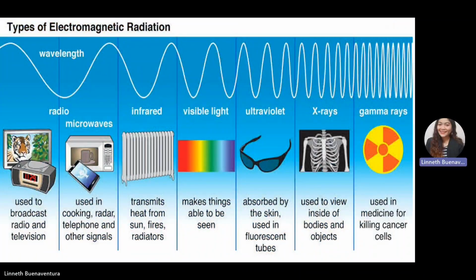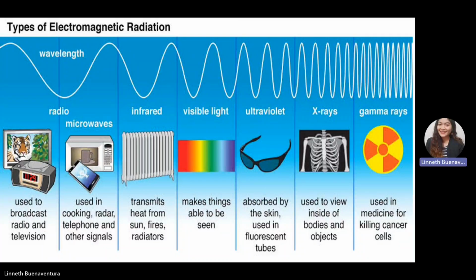So this is the electromagnetic spectrum, listed according to their wavelength. From radio waves, microwave, infrared, visible light, ultraviolet, X-ray, and gamma ray, they go from largest wavelength to least wavelength.